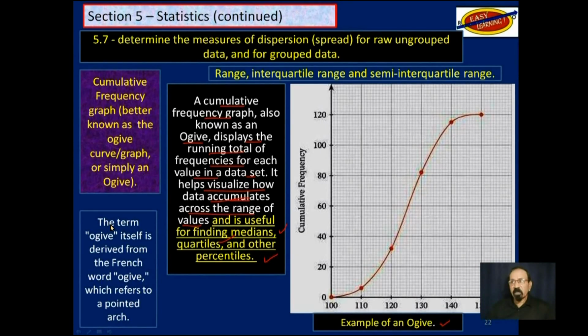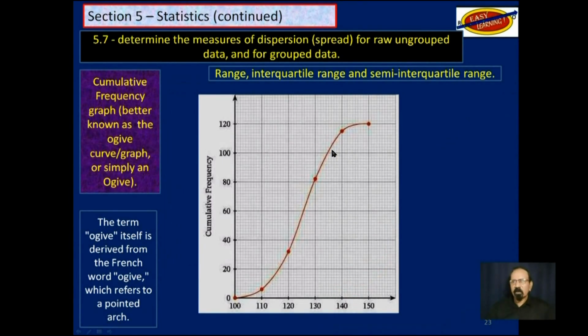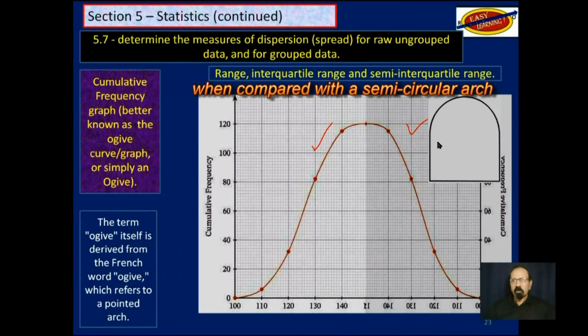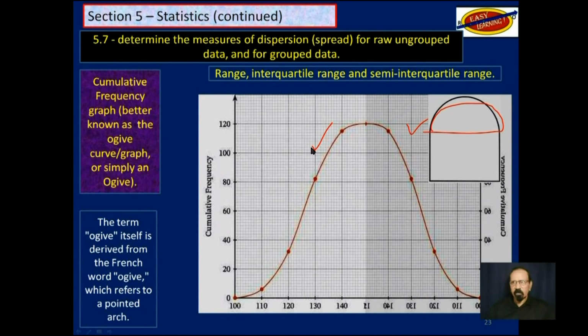And I also mentioned then that the term ogive is derived from the French ogive, which refers to a pointed arch. Now you look at that and you may not see a pointed arch. Truth of the matter is you have half of an arch there. So this here looks like half of an arch. If you take a mirror image of that and put it on the other side over here, now you could see a complete pointed arch as opposed to a curved arch here. So ogive is a term used for this kind of graph, cumulative frequency.